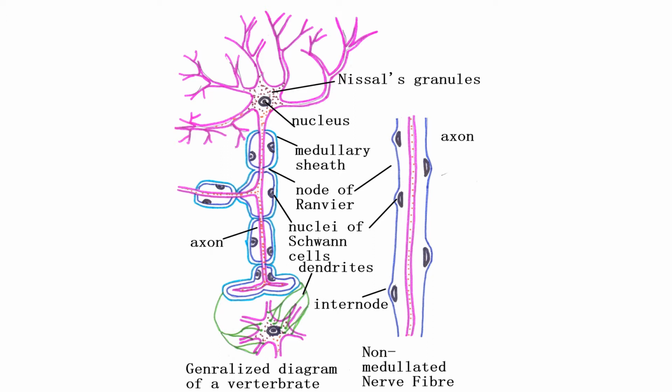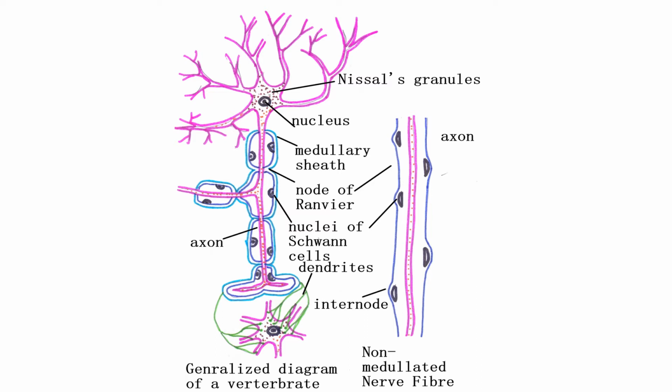A neuron consists of the cell body, the perikaryon or soma, and the associated processes that arise from it. First, the nerve cell body, or perikaryon or soma. It is an irregularly shaped structure in the center of which lies a spherical nucleus with a nucleolus and fine chromatin granules, but there is no centriole. That is why the mature neuron cannot divide.